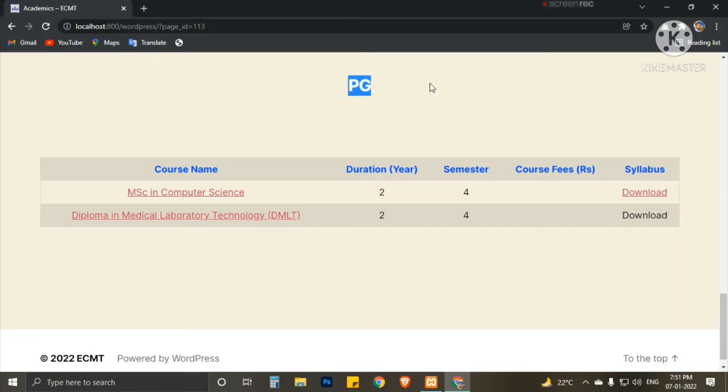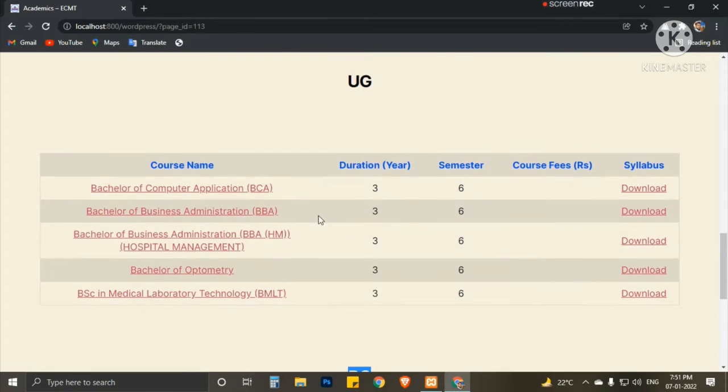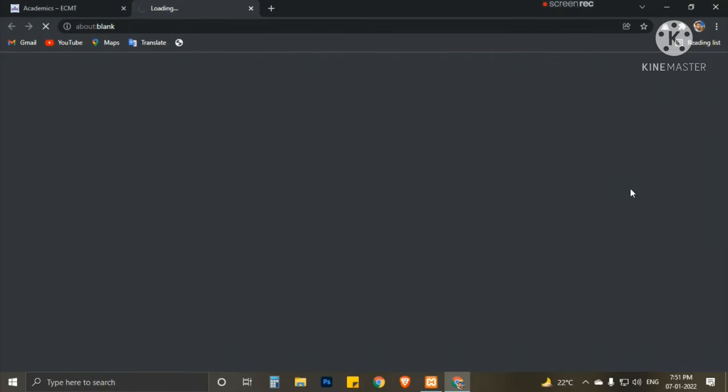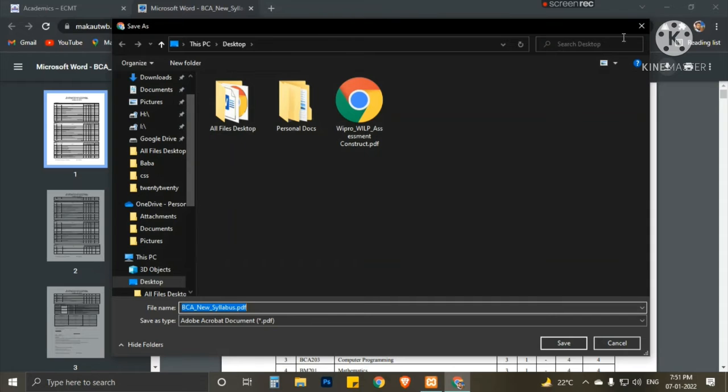There is also the PG section, the postgraduate section, same as the UG section. Let's go for a syllabus download. If we click the BCA syllabus download, it will directly go to the MAKAUT syllabus site and show the BCA syllabus. From here we can also download the syllabus.